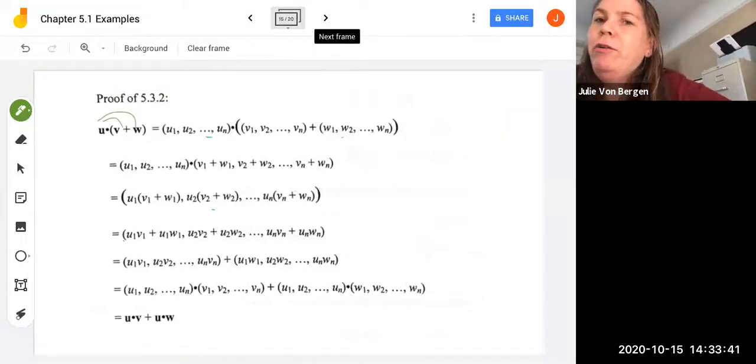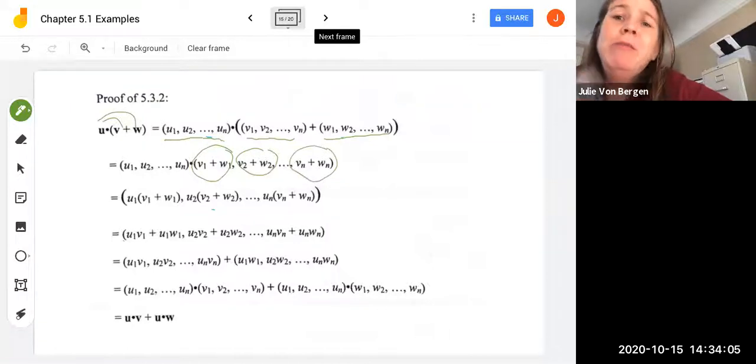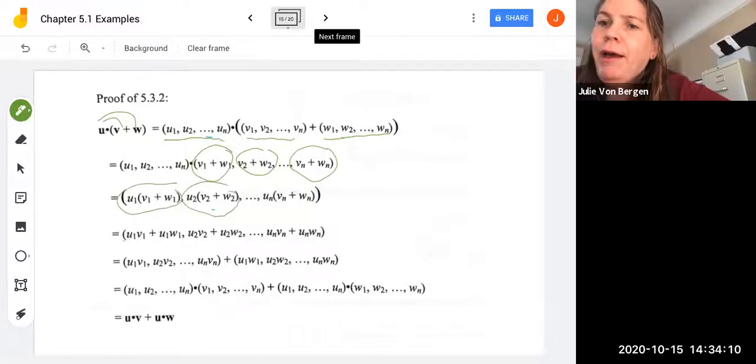If we expand out u dotted with v plus w, that's all these elements u1 through un of u dotted with the elements of v plus the elements of w. So if we add up the elements of v plus the elements of w component-wise, we've got v1 plus w1, v2 plus w2, all the way through vn plus wn. And now we want to dot u with that. So u is just component-wise multiplied by each of those sums, v1 plus w1 through vn plus wn.